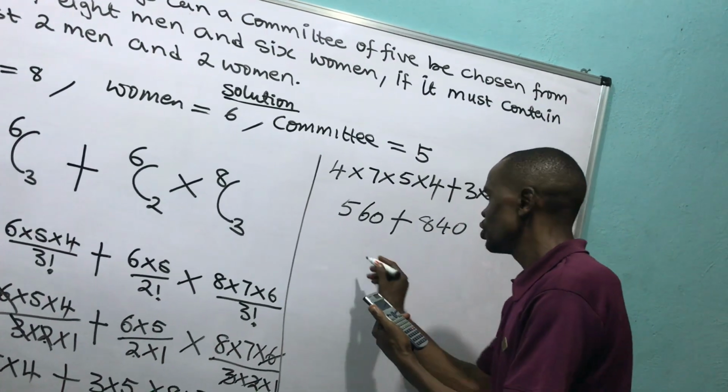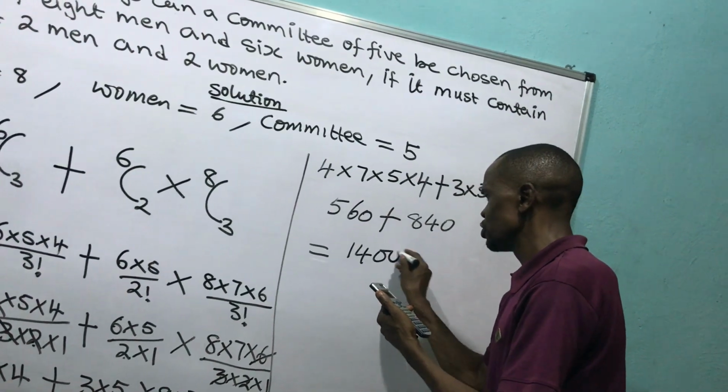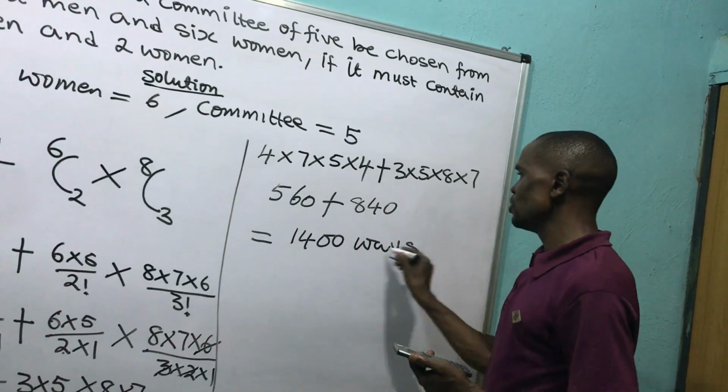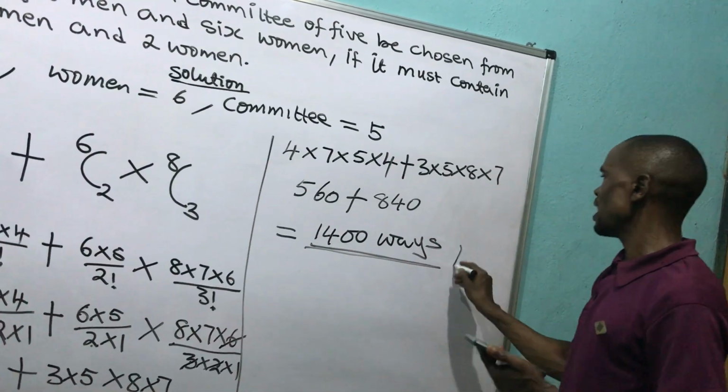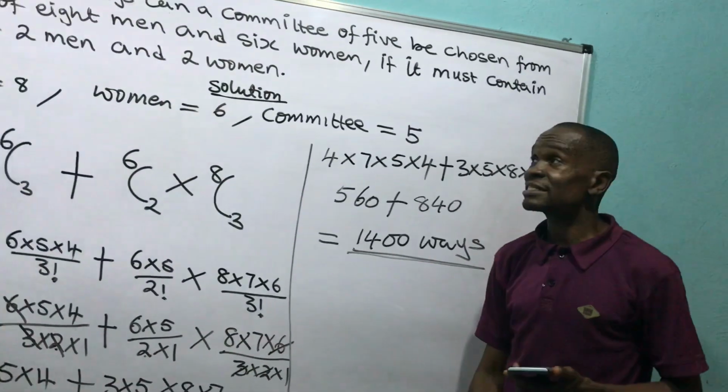That gives me, my answer becomes 1400 ways. That is the number of ways I can do this. And that's my what? Answer. That's the number of ways I can do this. And that's the answer for the question.